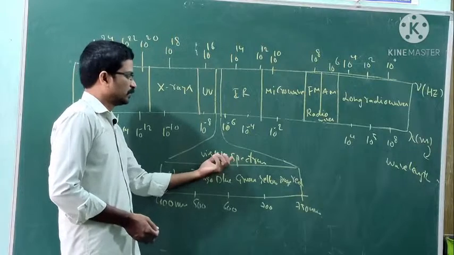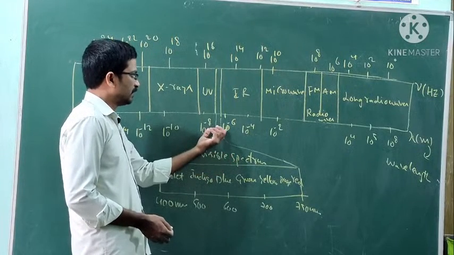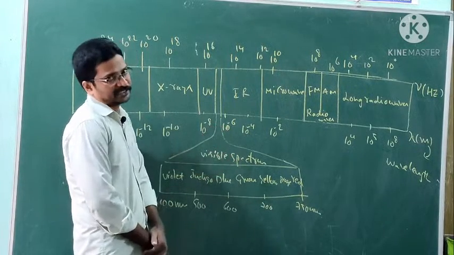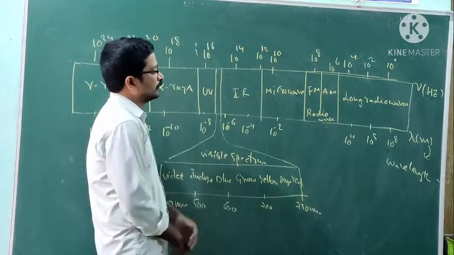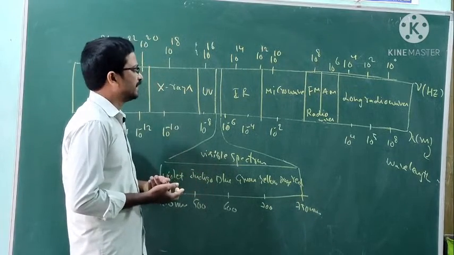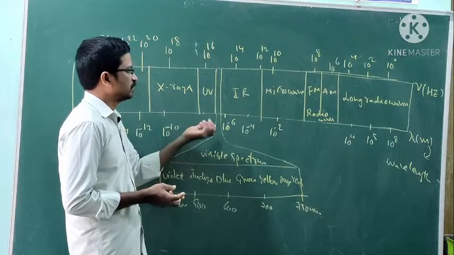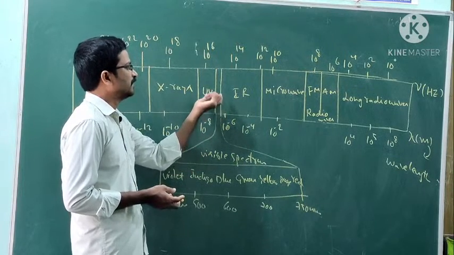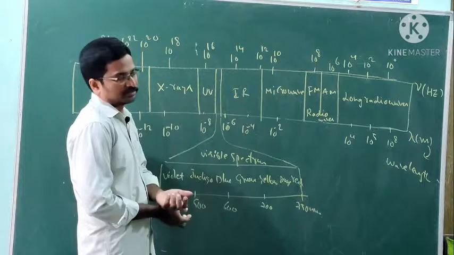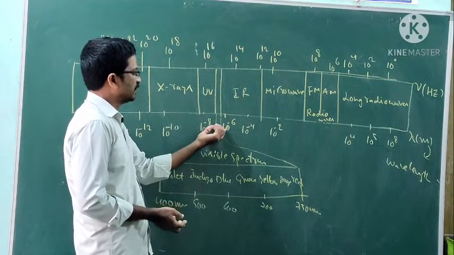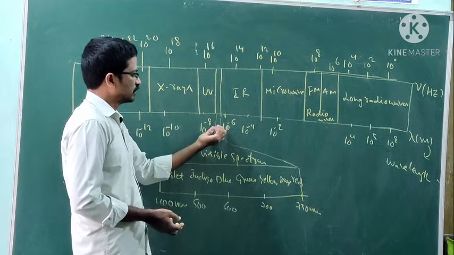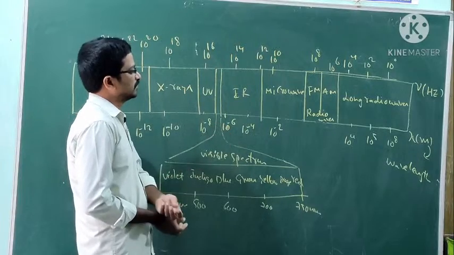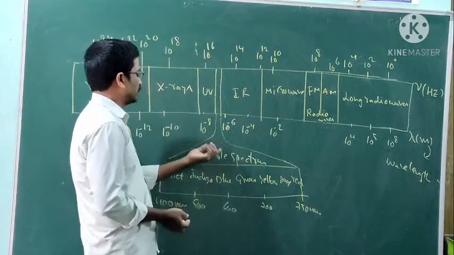Next, the visible spectrum lies in between UV and IR radiation. Its wavelength is in between these two, 10 to the power of minus 8 to 10 to the power of minus 6.